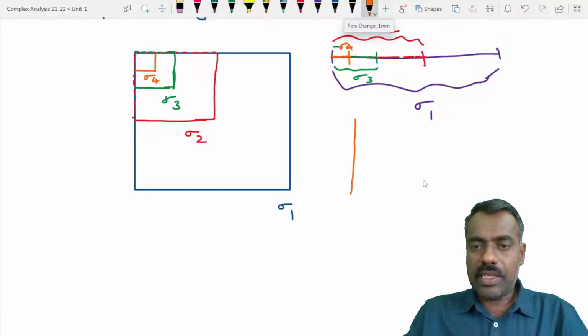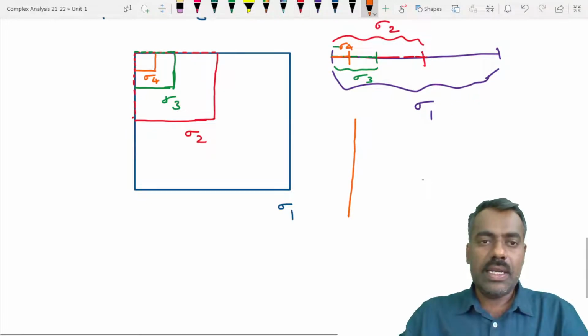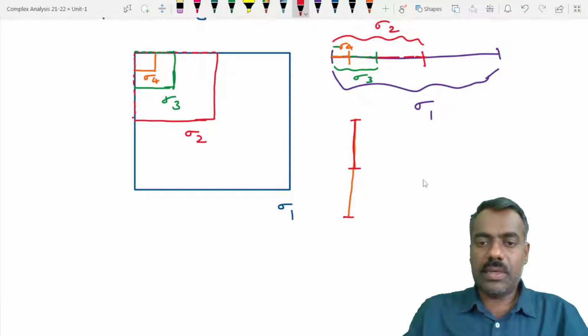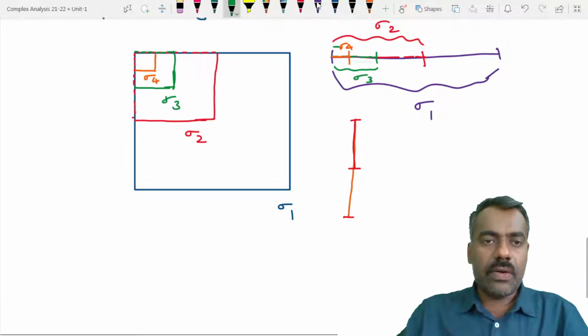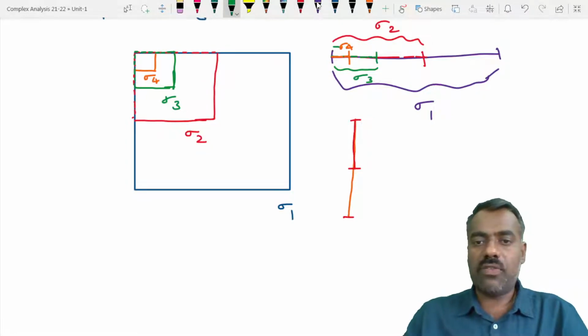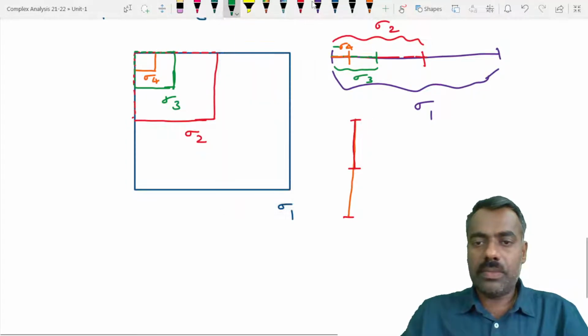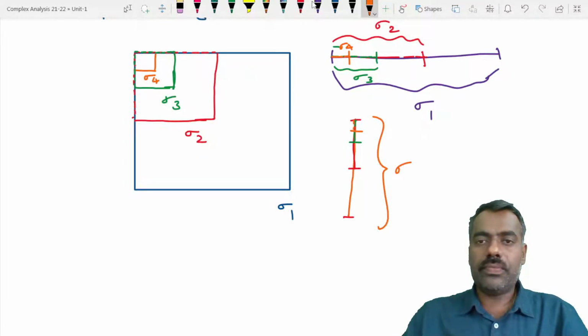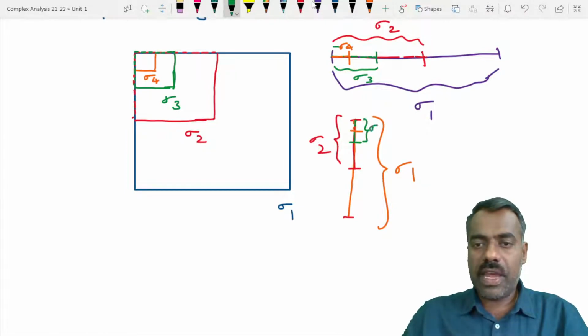So what we have here is this much is sigma 1, then we have this much, half of that, okay, is sigma 2, then we have here half of that green, right? So this much. Then in that half we have again a range. Okay, so this much is your sigma 1, then this much is your sigma 2. Okay, and this part whatever we are having is sigma 3, and whatever we are having here is sigma 4.